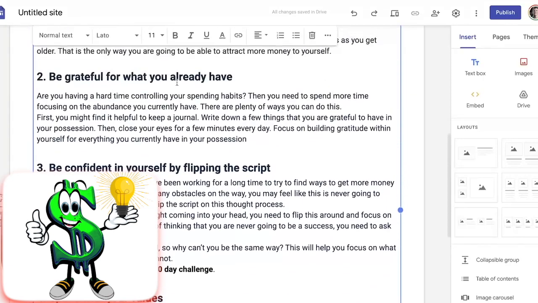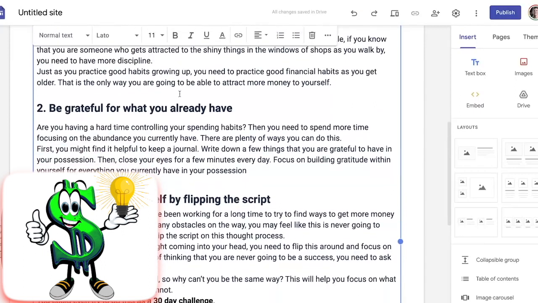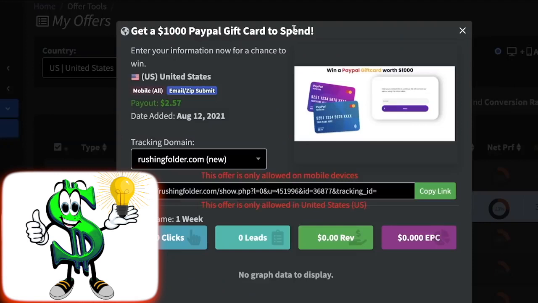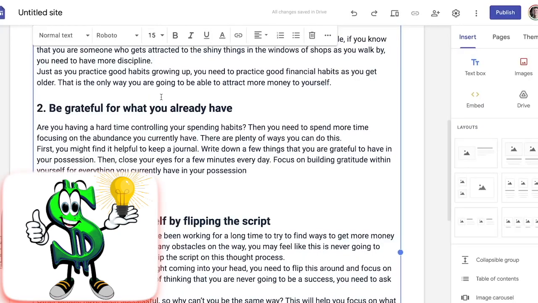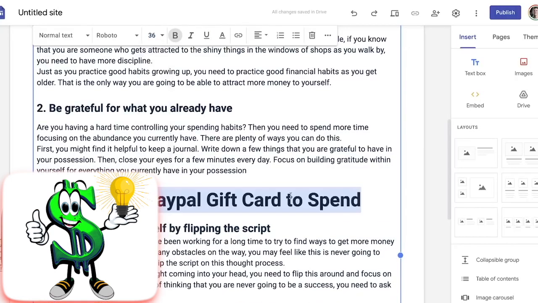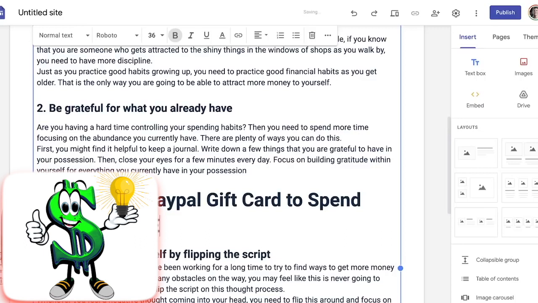Therefore, what you need to do is formulate a call to action. A call to action should be included in the article itself. So for instance, following point number 2, you can write a call to action that states the title of the offer in its entirety. In other words, get a $1,000 PayPal gift card to spend. You are basically just copying it, pasting it again, and then you want to emphasize that, right? Then you will construct the call to action that reads, click here to claim, and you make it bold and plainly a little bit bigger so people can really see it. Easy as that. This will cause them to notice the call to action and click on the text, which will take them to an offer where they can enter their email address and earn you money.